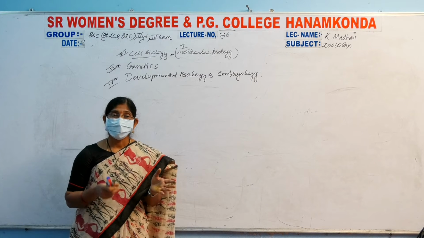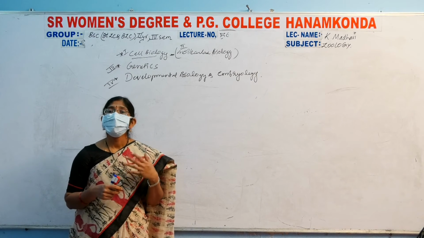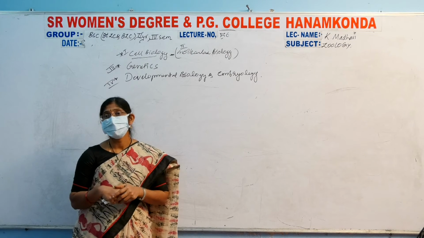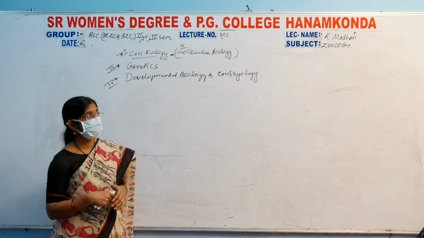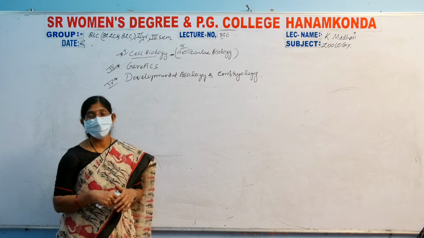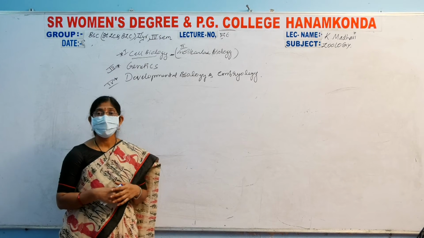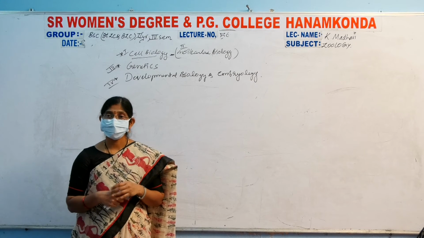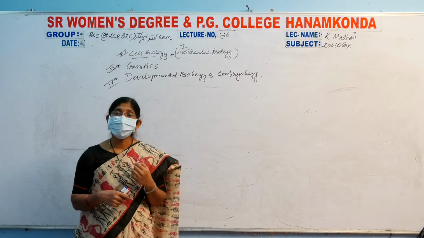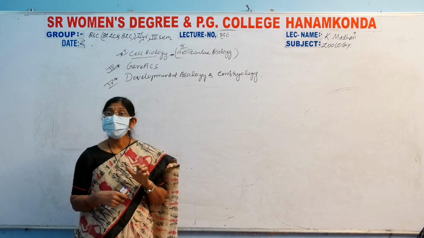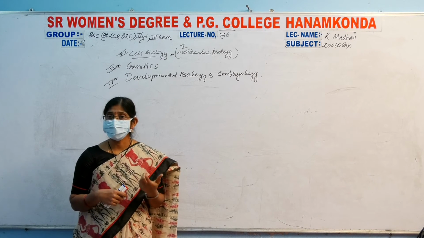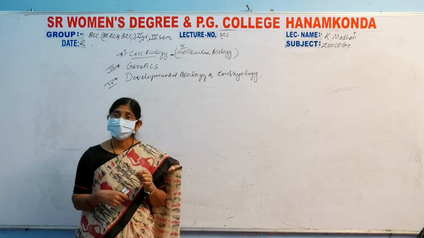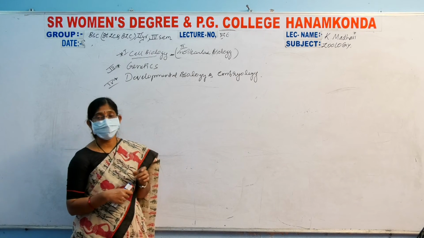Here the DNA, purines and pyrimidines and the Hubble hypothesis are also included. The operon concept is most important. One more topic is molecular biological techniques, such as PCR, polymerase chain reaction, which is very useful nowadays, and the RT-PCR test used in COVID tests. This is RT-PCR and PCR.